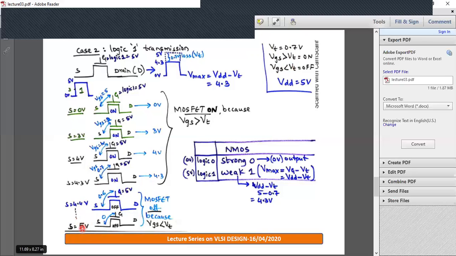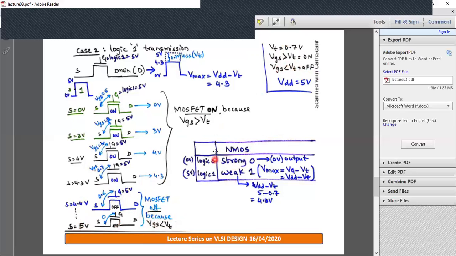Even for 5 volt, when source is at 5, VGS is 0, which is less than threshold value. Less than threshold means the device is off. So from 4.4 to 5, these MOSFETs are in off state because VGS is less than VT.